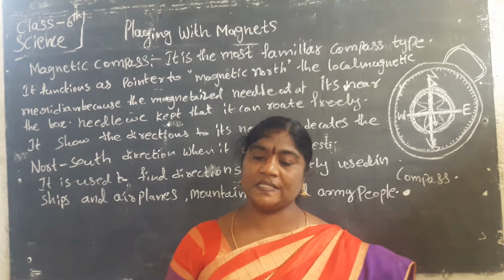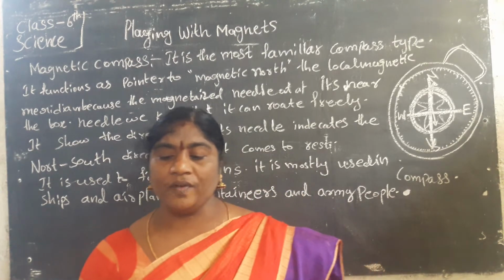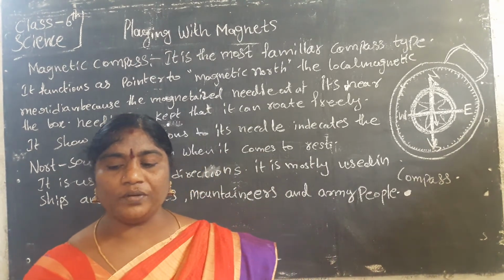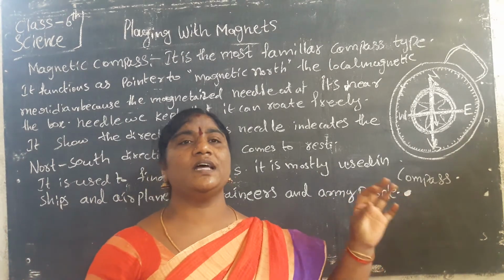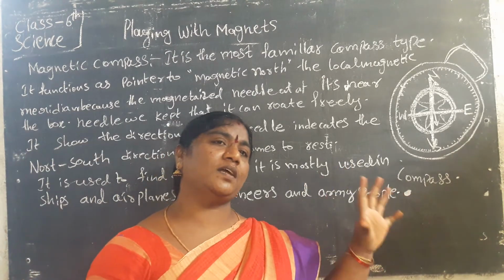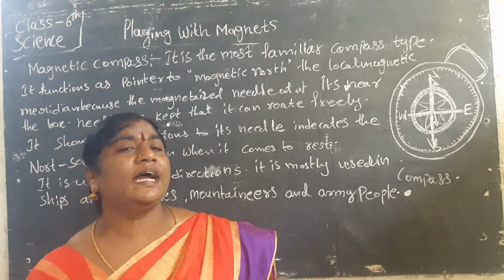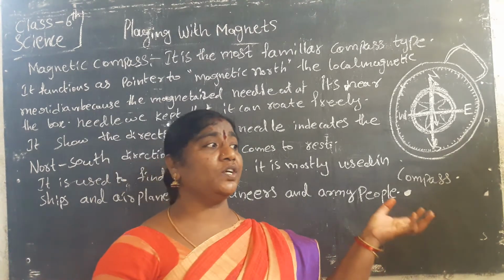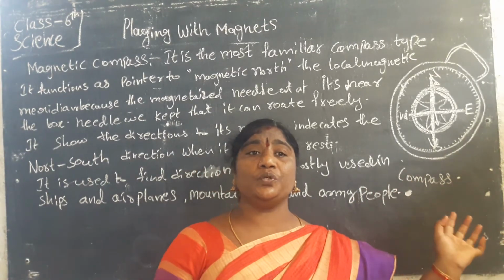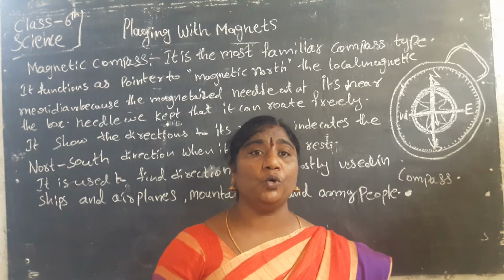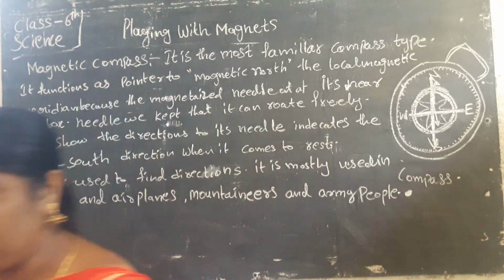It shows west and east too. We can keep it with us; compasses come in small sizes and big sizes. We take it in our bag, and we put it in ships and aeroplanes. It shows the direction in which we have to move. And the magnetic lesson is also there.